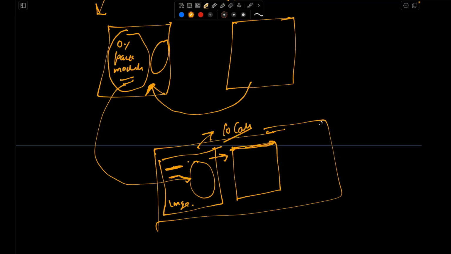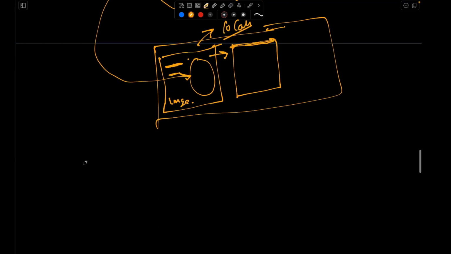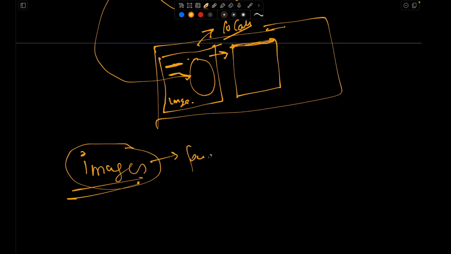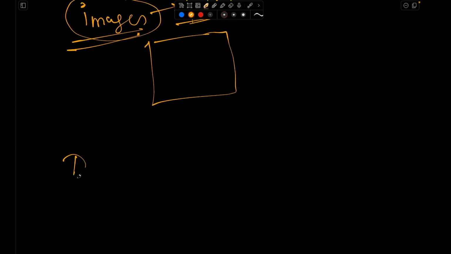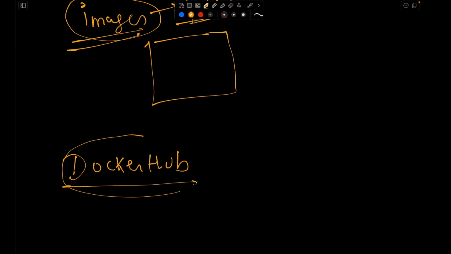That's it. Now we'll run a public image on our local machine. We have a registry called Docker Hub. This Docker Hub is the same as GitHub. On GitHub we used to publish our code publicly, and on Docker Hub we push our images.